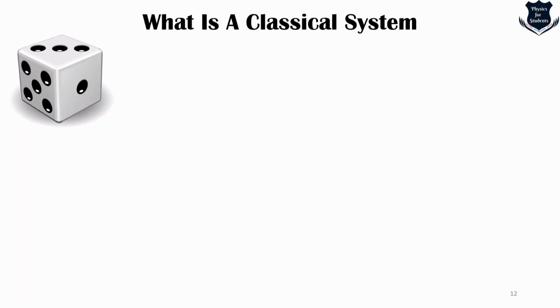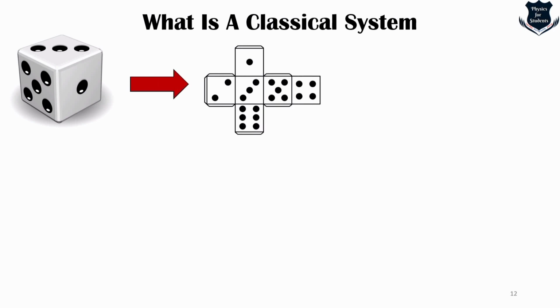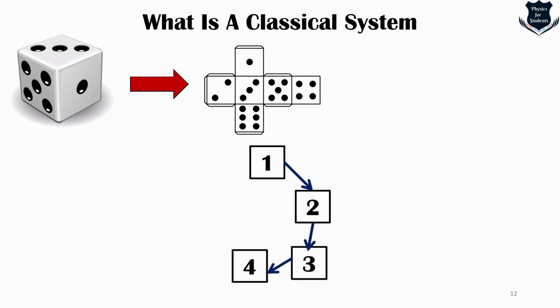Now there are other ways in which we can define a dynamical system. Say for example, we take a cube, right? I've just shown those 6 faces. Now we can say we go from 1 to 2, then from 2 to 3, then from 3 to 4, and 4 to 5, and 5 to 6, and 6 back to 1. So this works absolutely fine. I mean to say, we go from one state to another and to another.